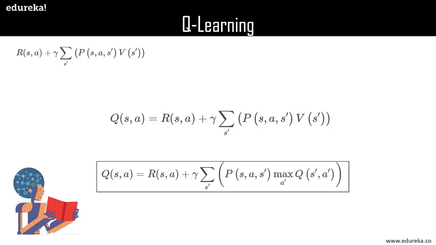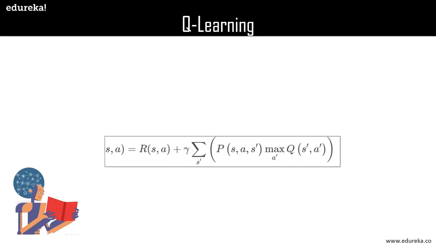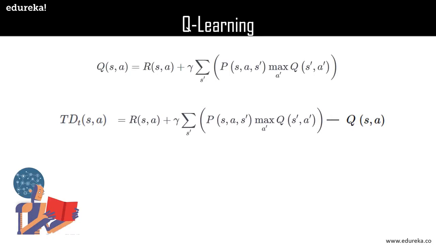We have only one function Q to calculate, and R of S comma A is a quantified metric which produces the reward of moving to a certain state. Now the qualities of the actions are called the Q values, and from now on we will refer to the value footprints as the Q values. An important piece of the puzzle is the temporal difference. Temporal difference is the component that will help the robot calculate the Q values with respect to the changes in the environment over time.